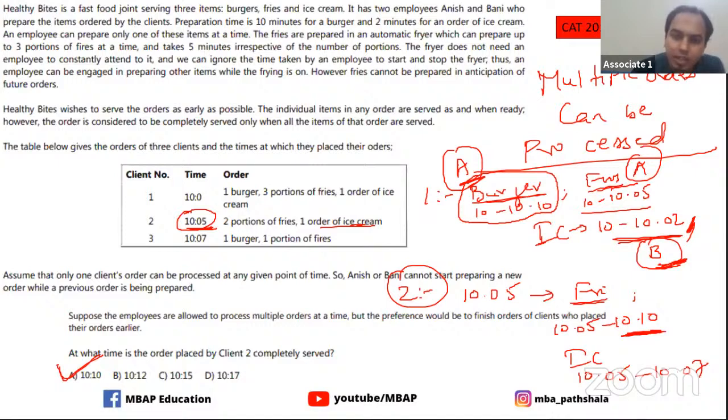I've given the entire thing because it is given to you that the employees are allowed to process multiple orders at a time, to serve multiple orders at a time. Any questions, any doubts here? The people who got it wrong, are you clear in terms of what you went wrong? If you have any doubts, post them down there, guys, so that I can answer them for you right away. Any doubts, guys?